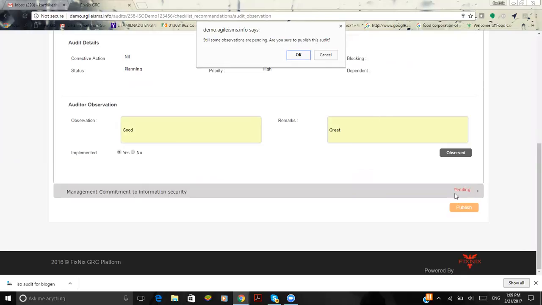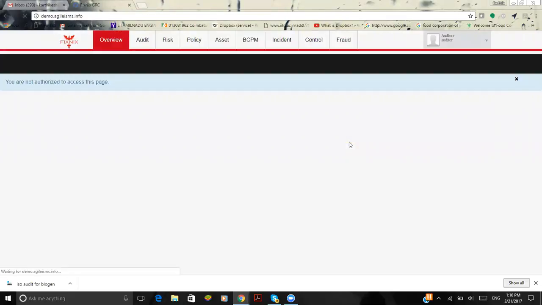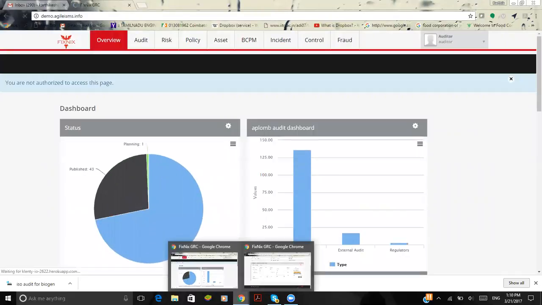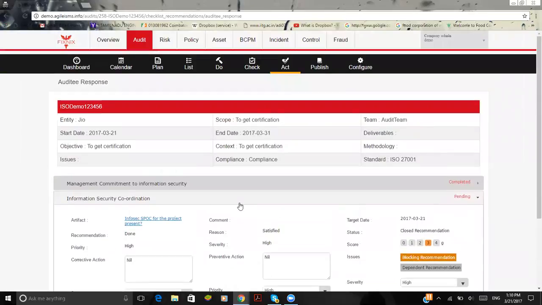So if you could see, the second task is still in the pending process, as I need to approve the particular task, but still if I give the option as okay, the particular task is being published. So we have restricted the access in order to view the report. The report can be accessed only by the higher authority, or by the person to whom the access has been granted.